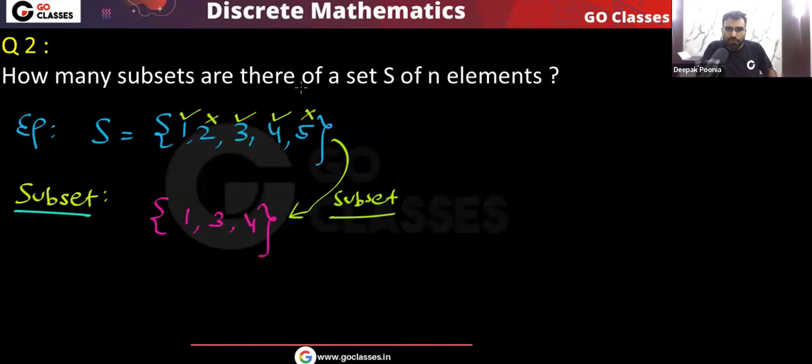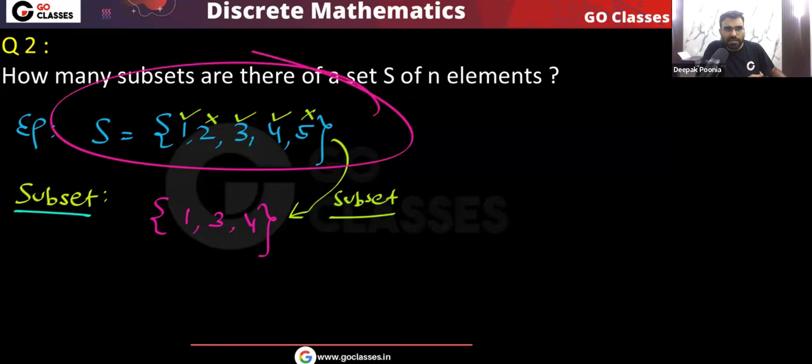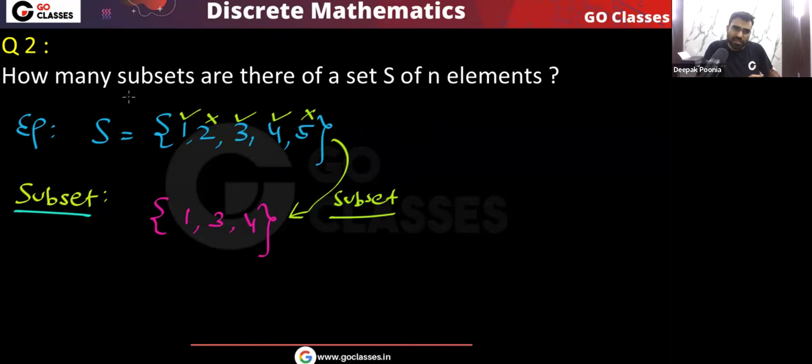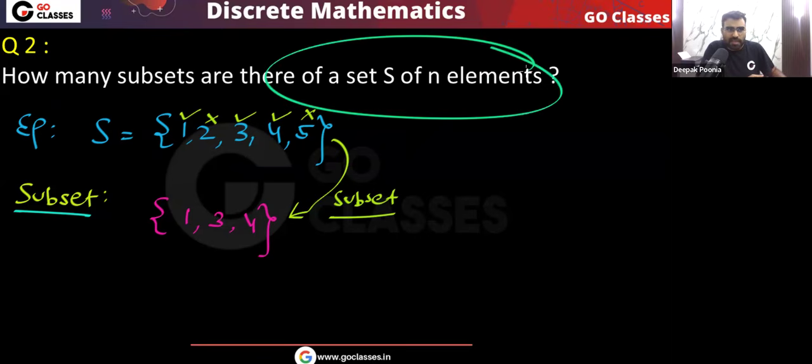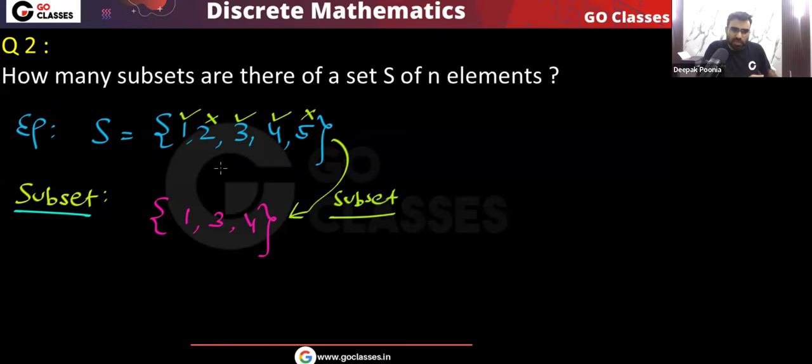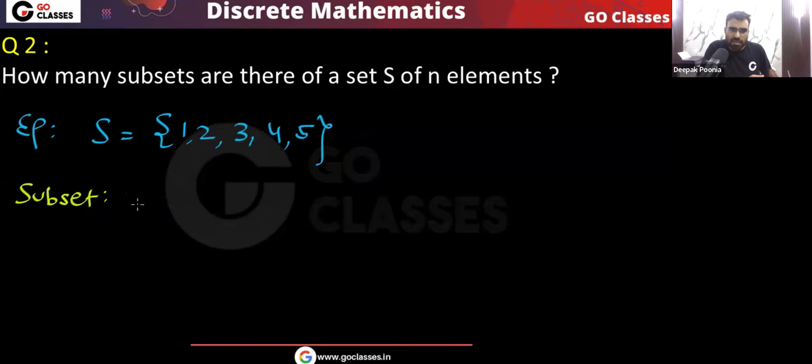So remember, if you have a set S of n elements and you want to create a subset, then for every element of this set S, you need to decide whether you want to take that element in the subset or not. So every element of this set S has basically two choices. Either you will take it in the subset or you will not take it. Yes or no? Very simple point. Let me give you another example. Consider this situation: I don't take it, I don't take it, I don't take it, I take it, I don't take it. Then in this situation, which subset are you going to get?